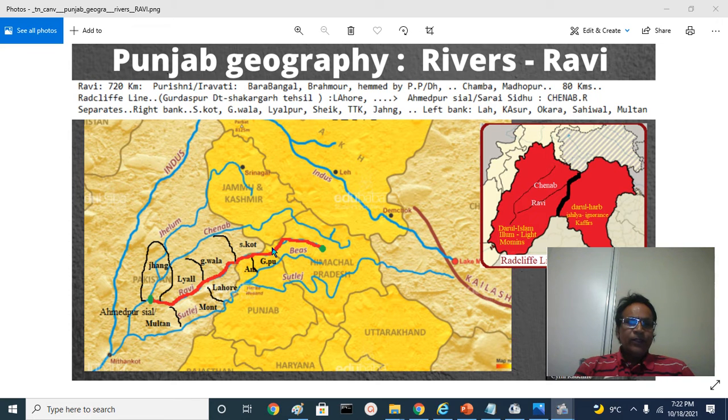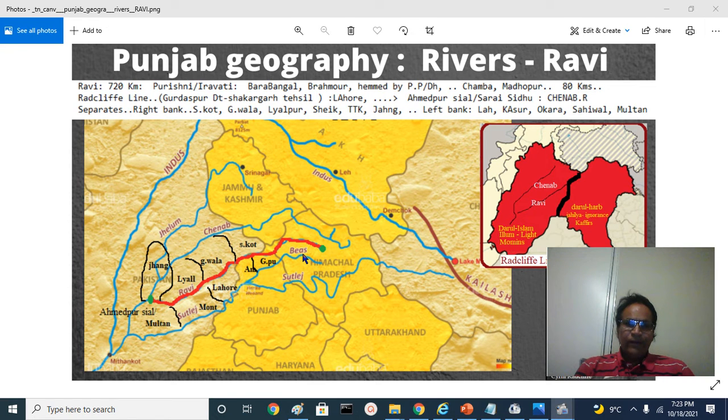North of the river, this is Shakargarh, Sialkot, Gujranwala district, Sheikhupura and Nankana Sahib here, Lyallpur or Faisalabad, Samundri and Toba Tek Singh, taking Shorkot of Jhang district.